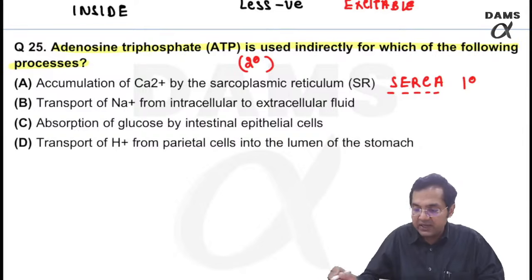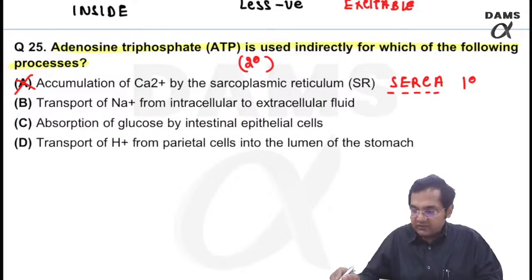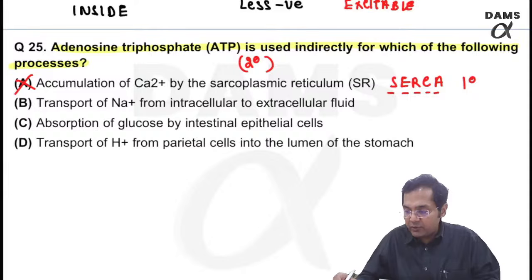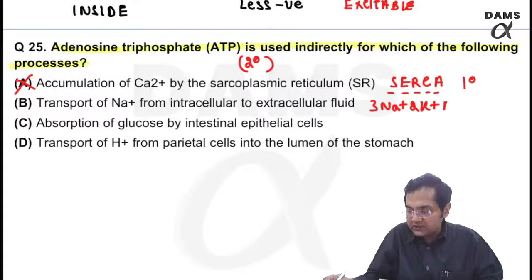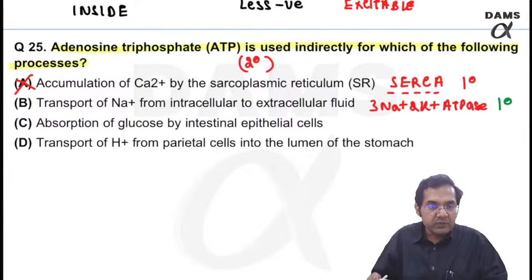It is primary active, so this is wrong. Transport of sodium from ICF to ECF, you very well know, 3 sodium, 2 potassium ATPase pump, another primary active, right? Another primary active.